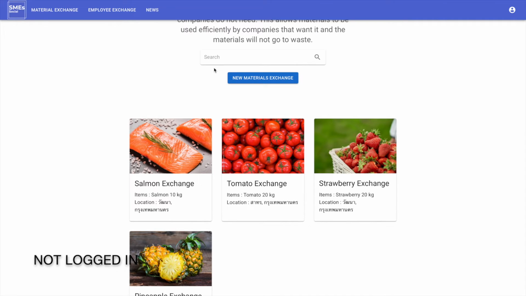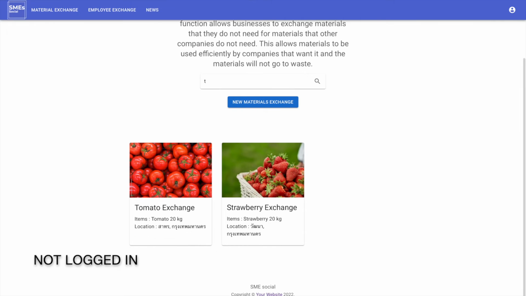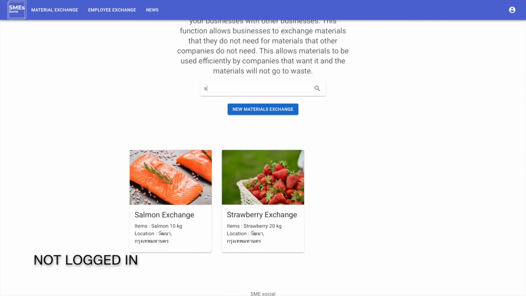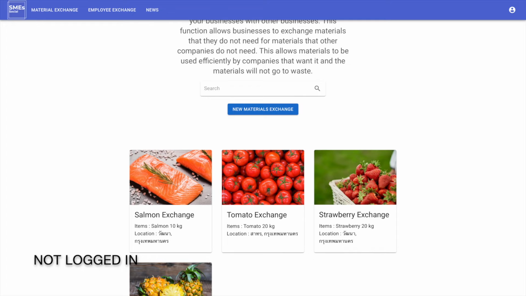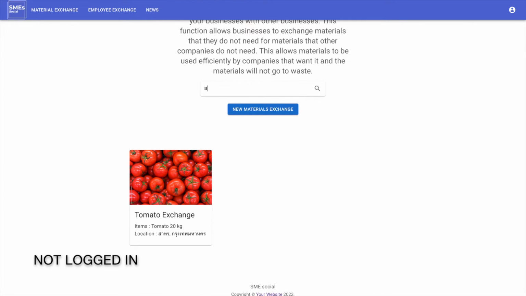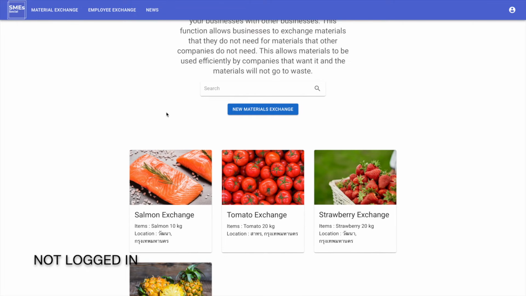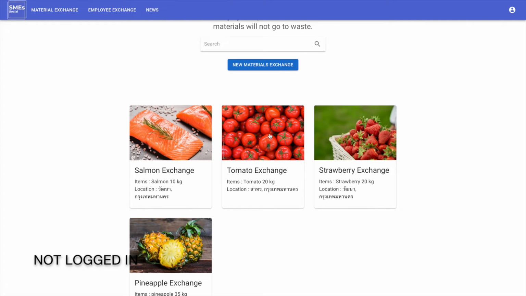The user can search to find a post. For example, I'm searching for tomato and searching for strawberry. Users can also search for locations. For example, I search for Saturn and Ratana. And I can check out the post details.